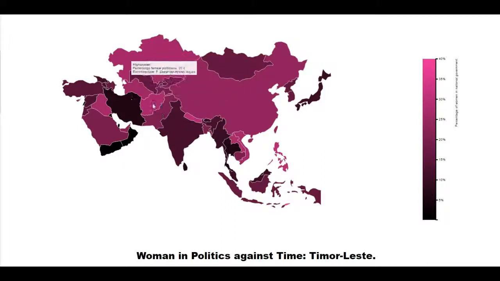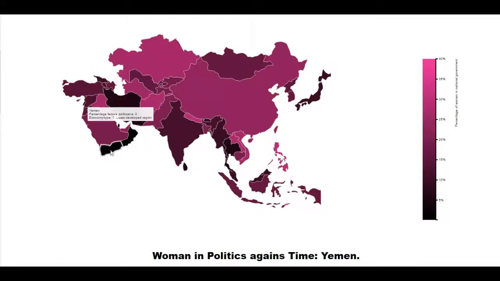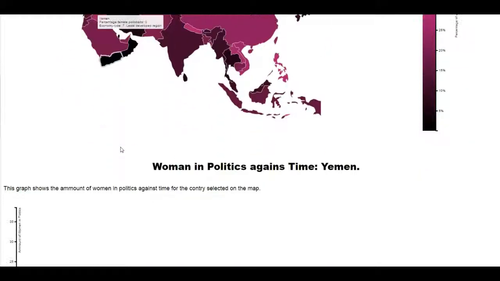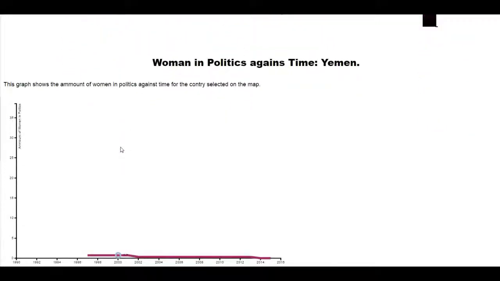One of the darkest countries is the Yemen. The Philippines belong to the lightest countries. Let's investigate those two a bit further. We select the Yemen. The line graph shows the amount of female politicians over time. The title indicates that we are looking at the right country.